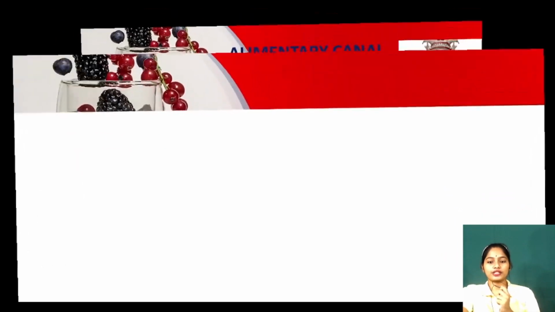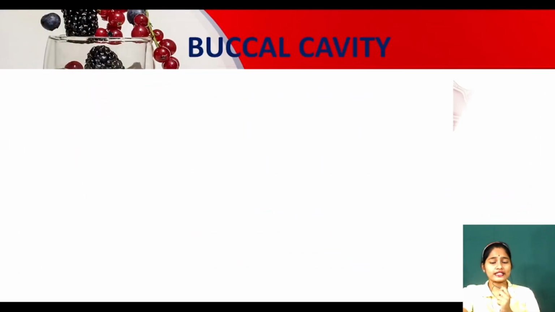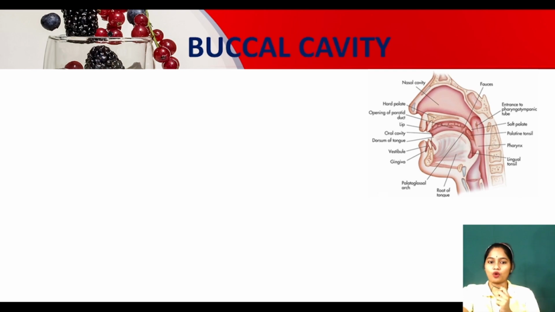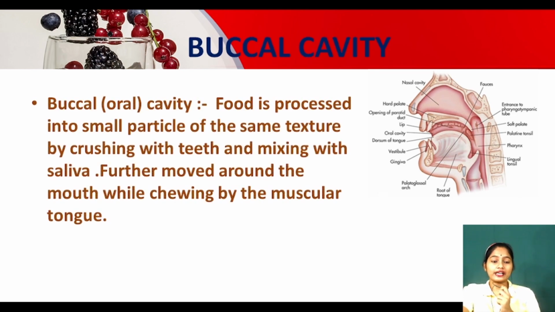Clear? Now see, the buccal cavity. What is the buccal cavity? Buccal means mouth, okay? Oral cavity. Buccal cavity means oral cavity. Food is processed into small particles of the same texture by crushing with teeth and mixing with saliva. See, we are taking the food and we chew it with the help of our teeth, yes or no? So why do we chew food? Can you tell? You may remember that your mother used to tell you, eat slowly and chew the food very well. Why do they say so?